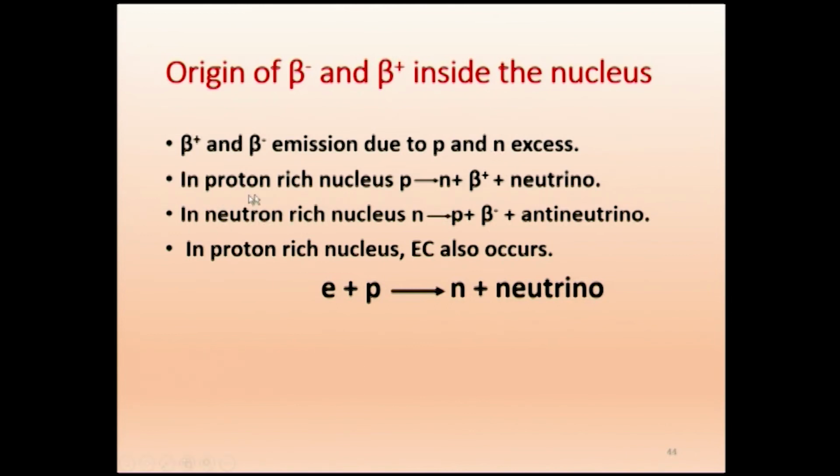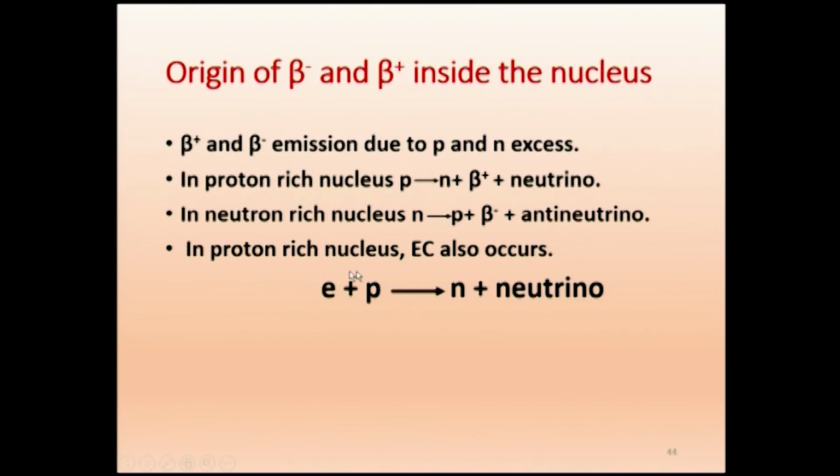So in a proton rich nucleus, P becomes N plus beta plus plus neutrino. Here the charge decreases by one, and proton becomes neutron. In a neutron rich nucleus, neutron becomes proton by beta minus emission. So it is only a conversion of neutron to proton or proton to neutron, and this causes the beta plus and beta minus emission.